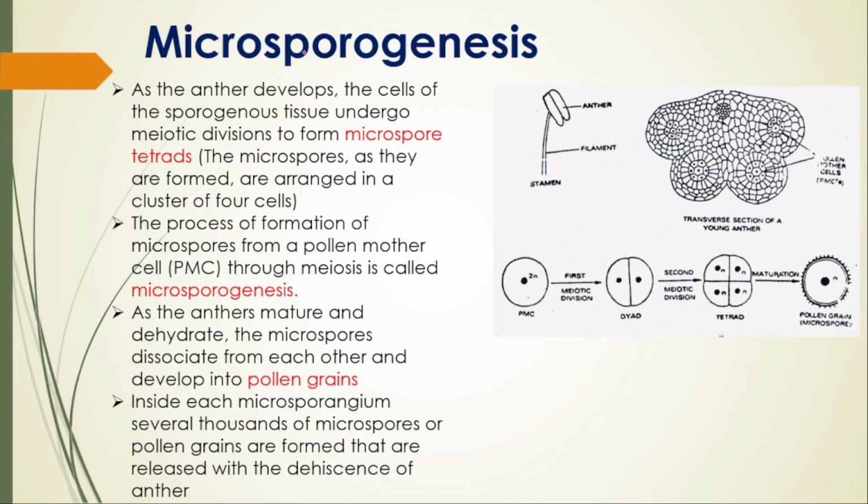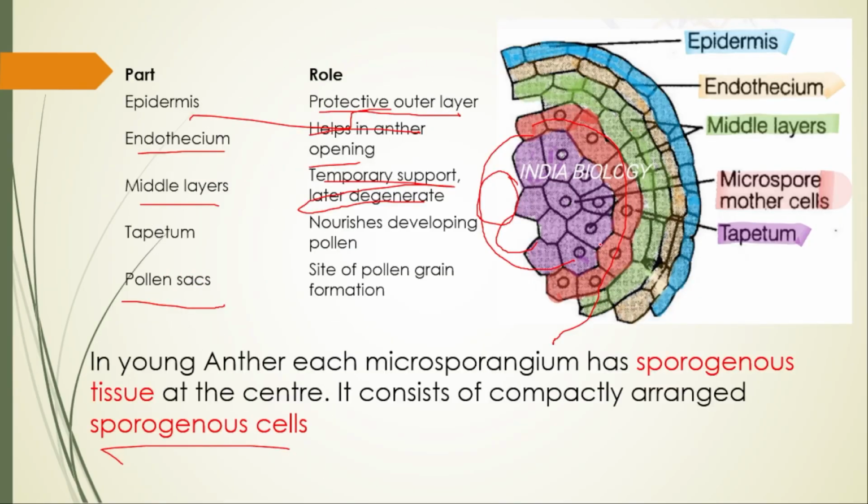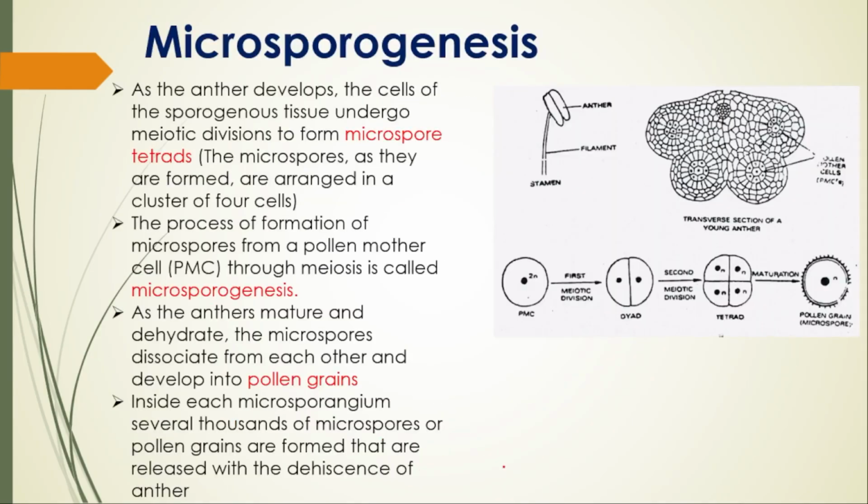Okay. Next, how is sporogenesis actually going to happen? If I take only one cell, everything will be the same for other cells also. That cell is called what? Microspore mother cell, that is MMC. What happens next is the process said to be microsporogenesis. Microspore means pollen grain, and genesis is meant for synthesis. So synthesis of the pollen grain is said to be what?